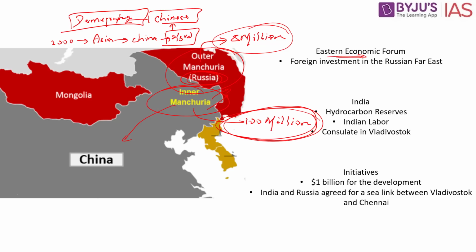So what is this Eastern Economic Forum? One, to prevent the separatist tendencies. Two, to make sure that other countries also invest in this region. And three, to develop this region, foreign investment is required. So Russia brings foreign investment into the Far East region using this forum called the Eastern Economic Forum. This is an international forum located in the Far East region for the purpose of encouraging foreign investments into this part.